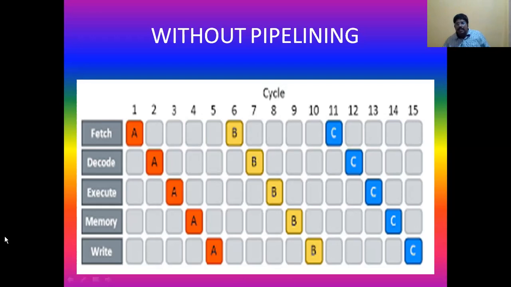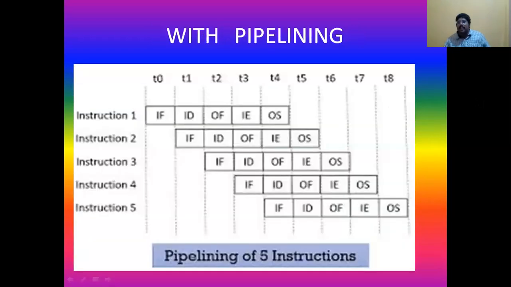That means the second instruction starts from the 6th clock cycle, takes 5 clock cycles, and ends at the 10th. The third instruction starts at the 11th clock cycle, takes 5 clock cycles, and ends at the 15th. So without pipelining, executing 3 instructions takes 15 clock cycles. Now we will come to the concept of pipelining.